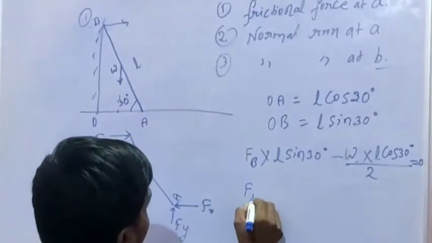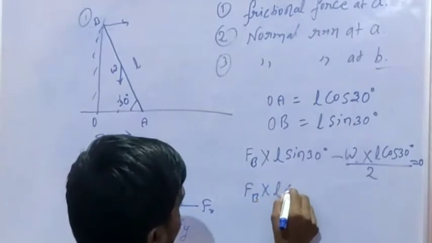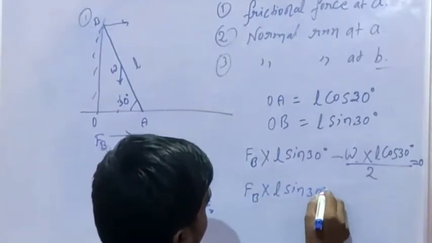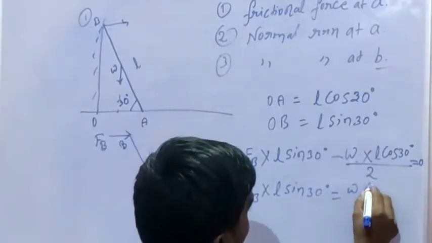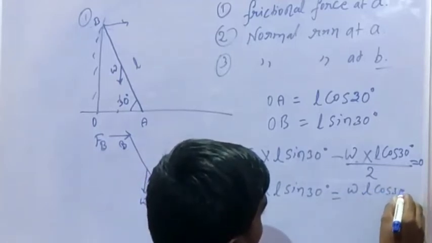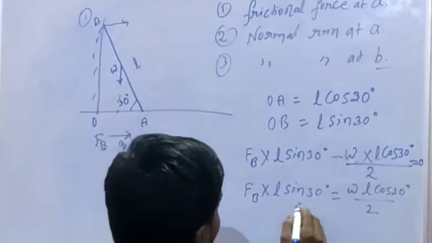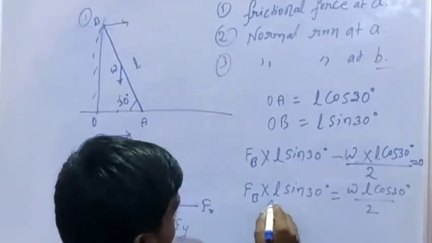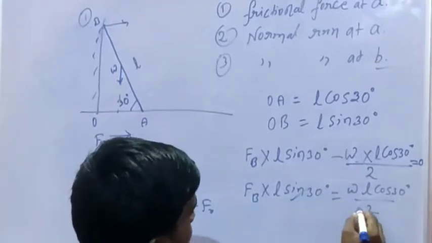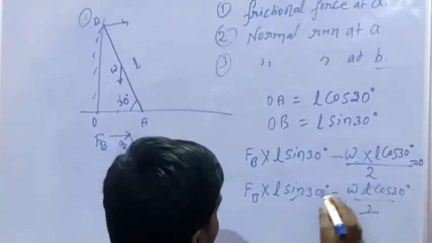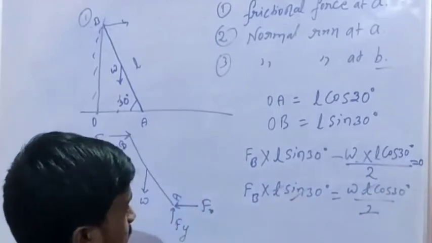Hence FB into L sin 30 equals W L cos 30 by 2. Here sin 30 is 1 by 2, L and L get cancelled.